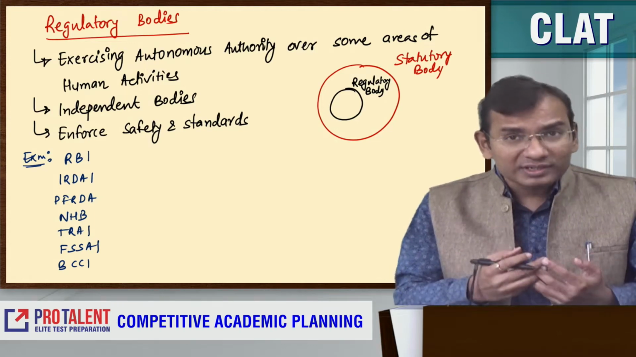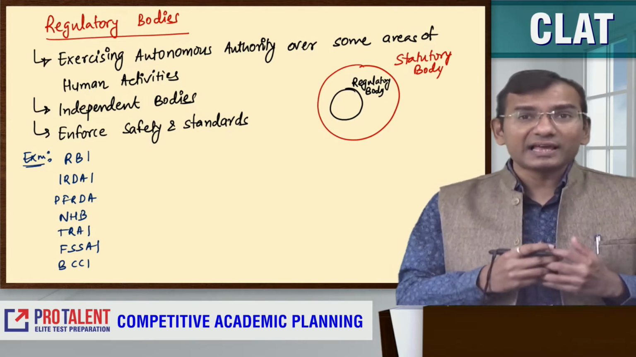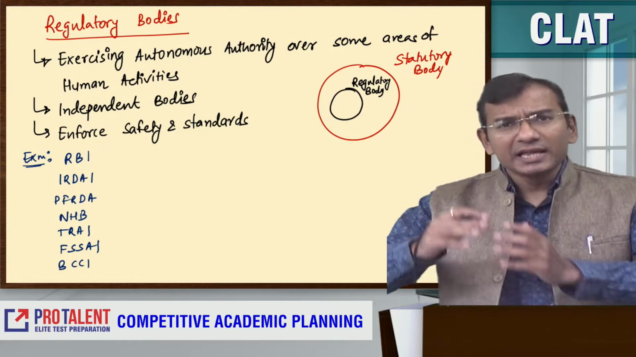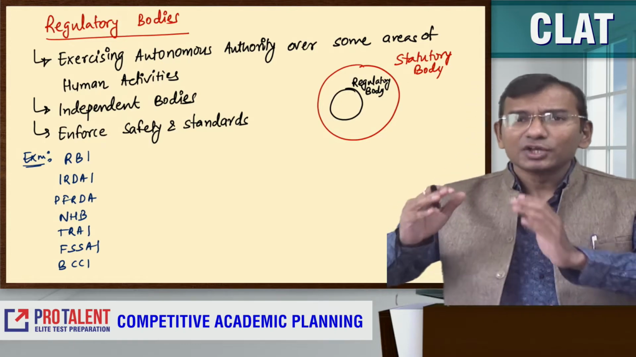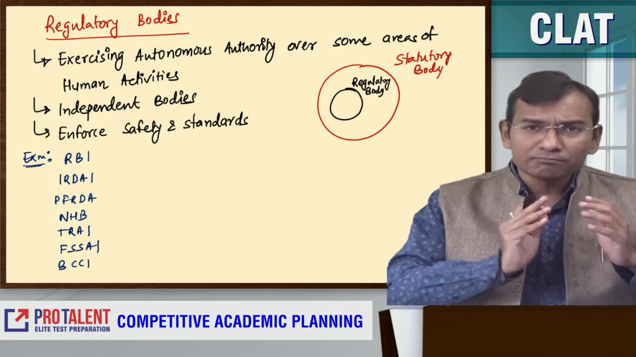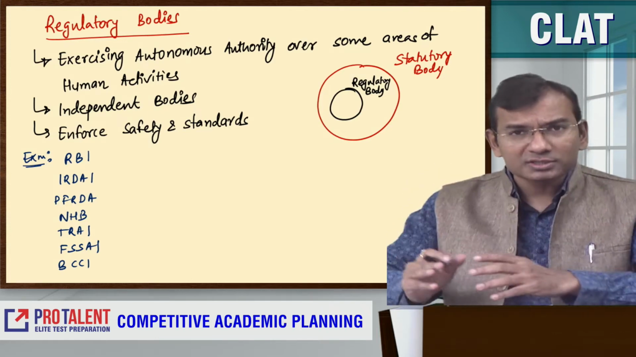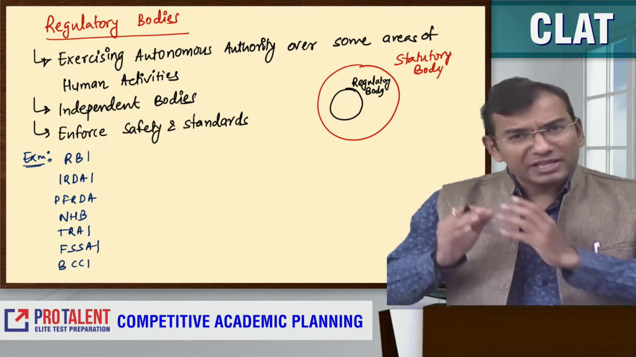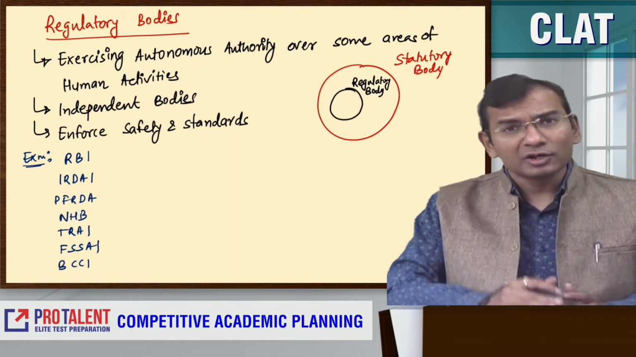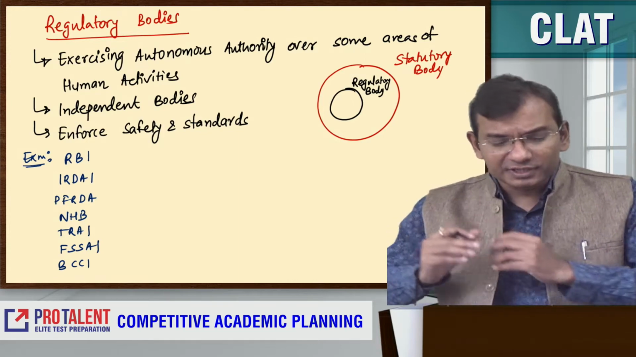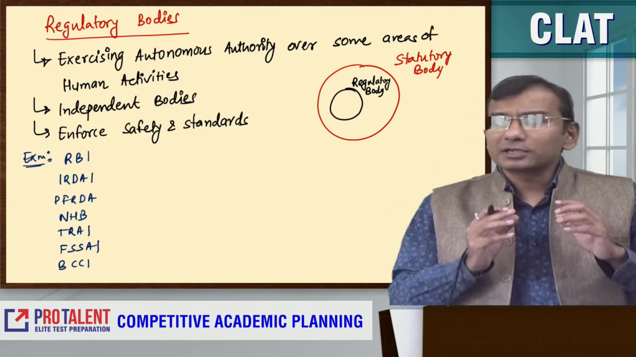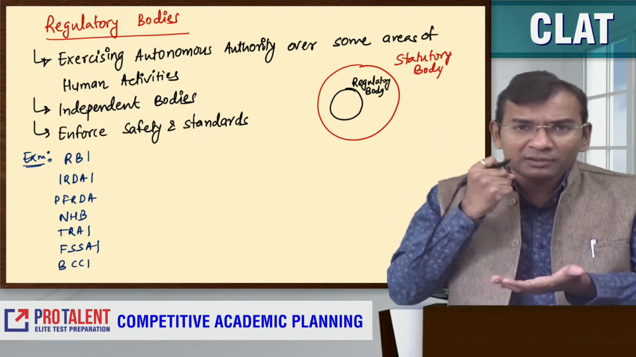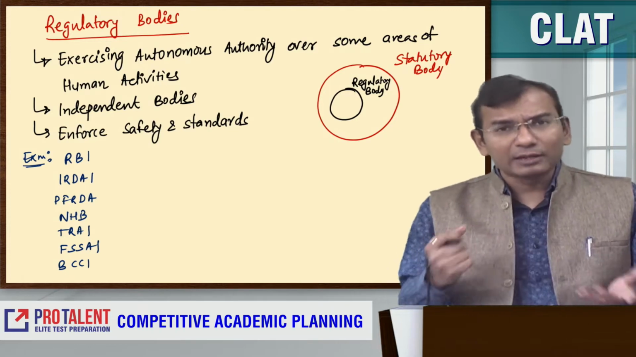What do you mean by regulatory? Regulatory means they have a regulation. They are enforcing safety and standards in that human activity, whether it is banking or insurance, housing, loan related activity, pension fund, or let's say cricket, or food safety. Those kinds of things are termed regulatory bodies. In those human activities, whatever is a regulatory body is known as a regulatory body.